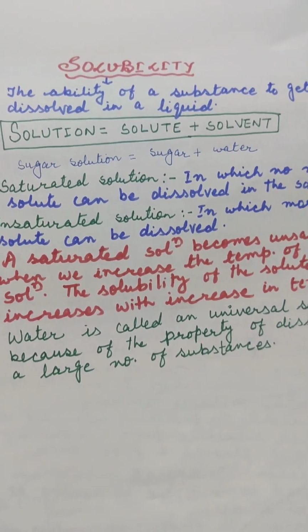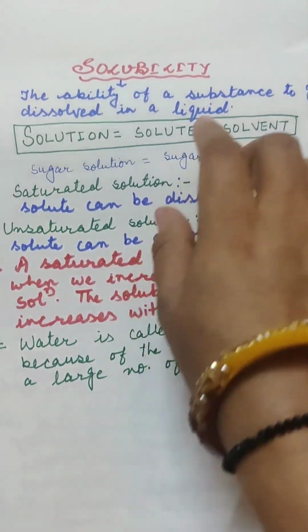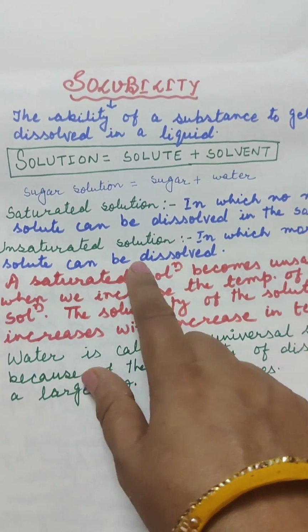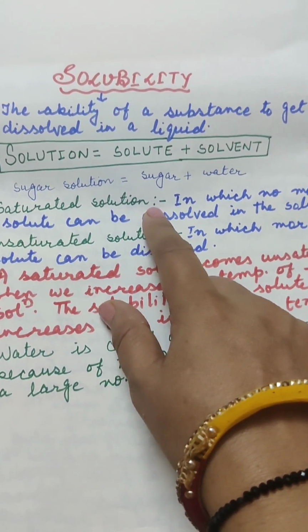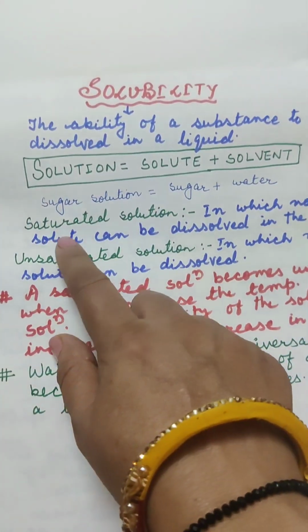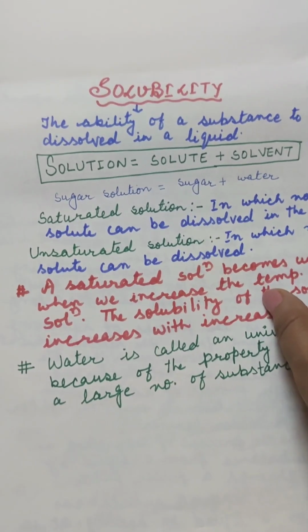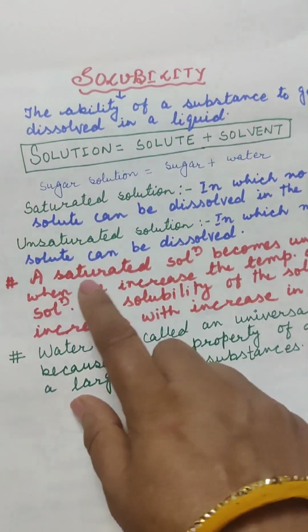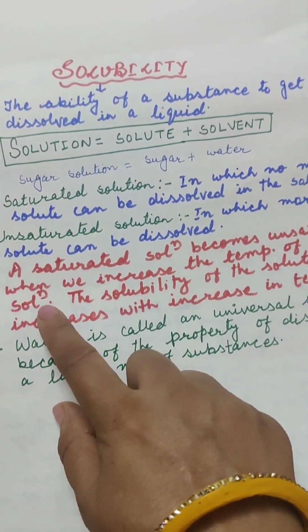Now, saturated solution and unsaturated solution. An unsaturated solution is one in which more solute can be dissolved, while a saturated solution is one in which no more solute can be dissolved in the solvent. A saturated solution becomes unsaturated when we increase the temperature of that solution.